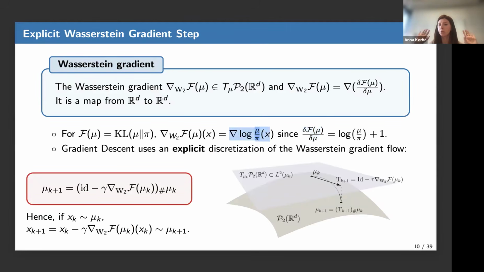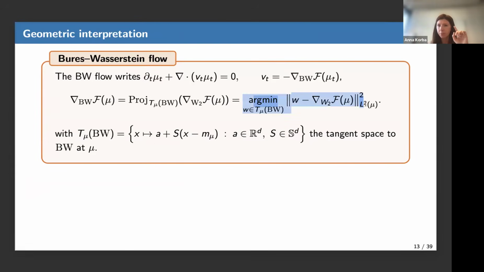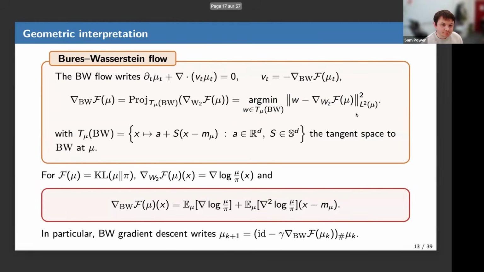This is a map from R^d to R^d. And now if you want to obtain the Bures gradient, you need to solve this one more equation. So in general, it works well for the KL, but for other functionals, I'm not sure. Okay, thank you.